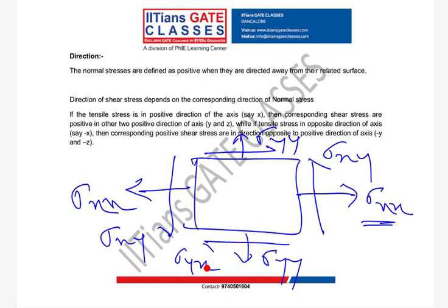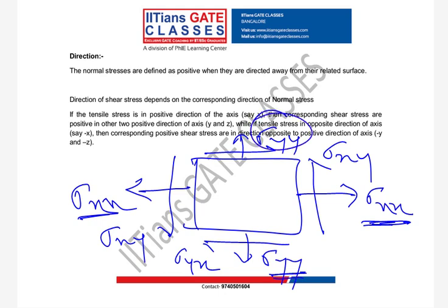Okay. So guys, is it clear? Now in real time, you can see here the balancing. Whatever force is created by sigma xx will be balanced by this sigma xx. The force created by sigma yy will be balanced by this.